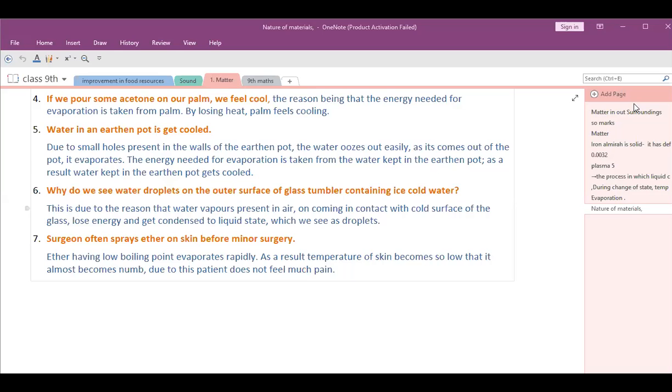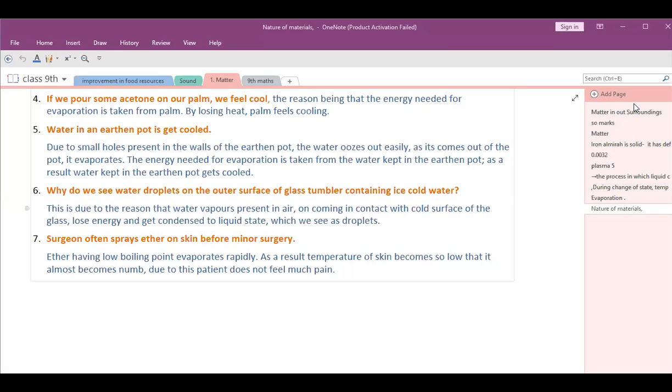Yes, Vishal? Ma'am, I have a doubt in the 47th one. Honey is more viscous than water. Can you suggest that? The thickness, the viscosity, that means we can consider the thickness of this. Because it is denser than water. Density of the honey is more than the density of water. Therefore, it is more viscous. Viscosity you can consider when you pour water and honey, how it looks. Because the particles are compactly packed in honey than in water.